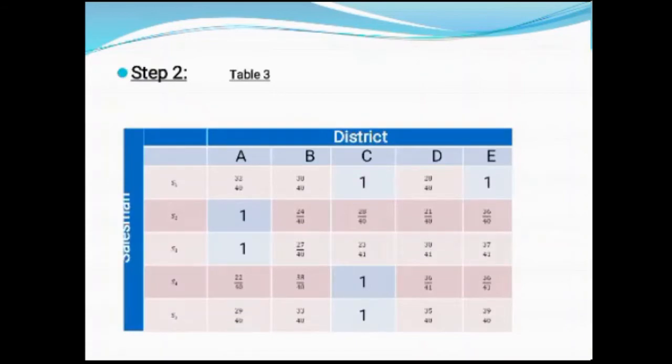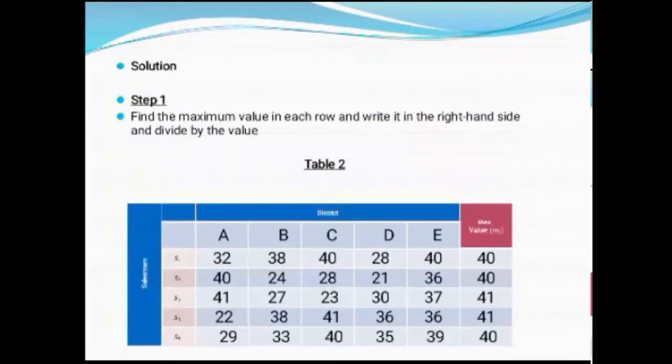So what I have to do is find the difference between maximum and next maximum. For S2, 40 and 36, the difference is 4. For S3, 41 and next maximum 37, difference is 4. Here is also a tie. So find the difference between maximum and the next maximum.